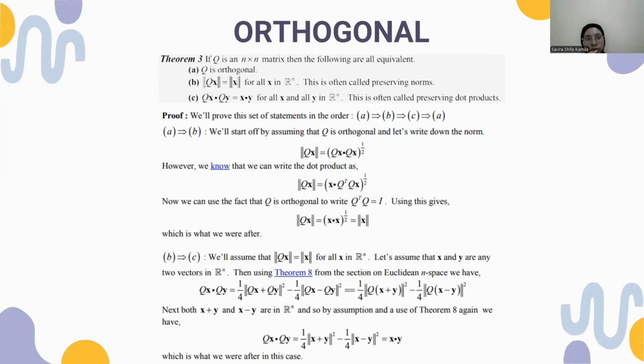Proof of theorem 3: we will prove this set of statements in the order A implies B. We'll start off by assuming that Q is orthogonal, and let's write down the norm.